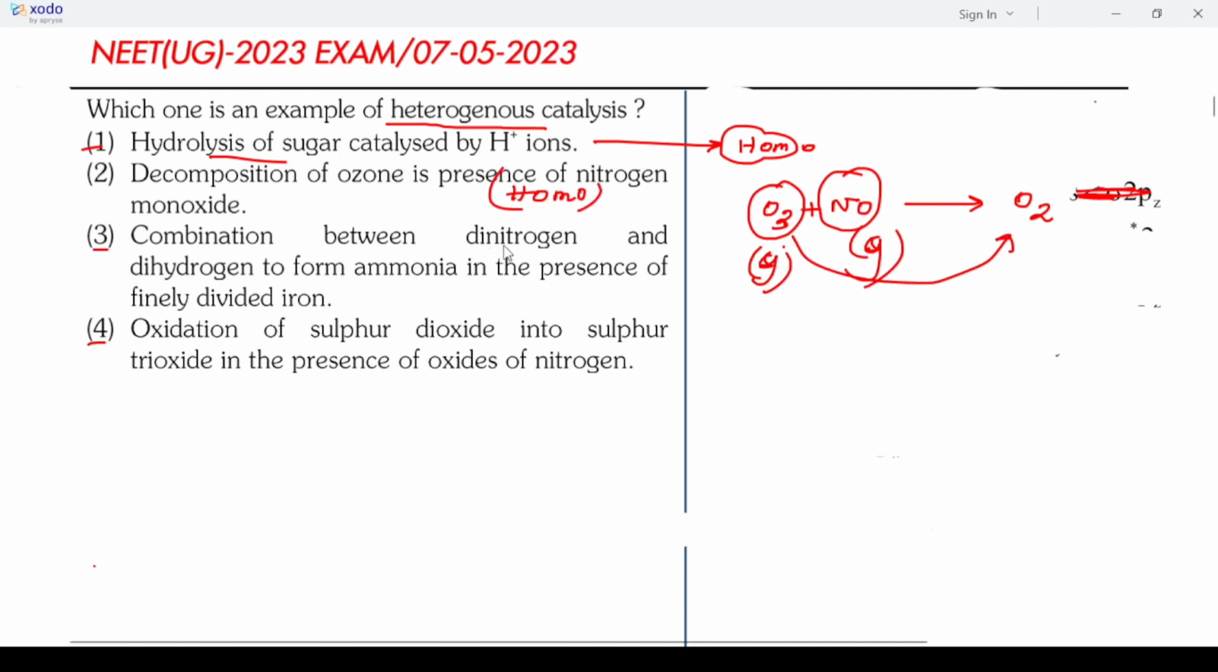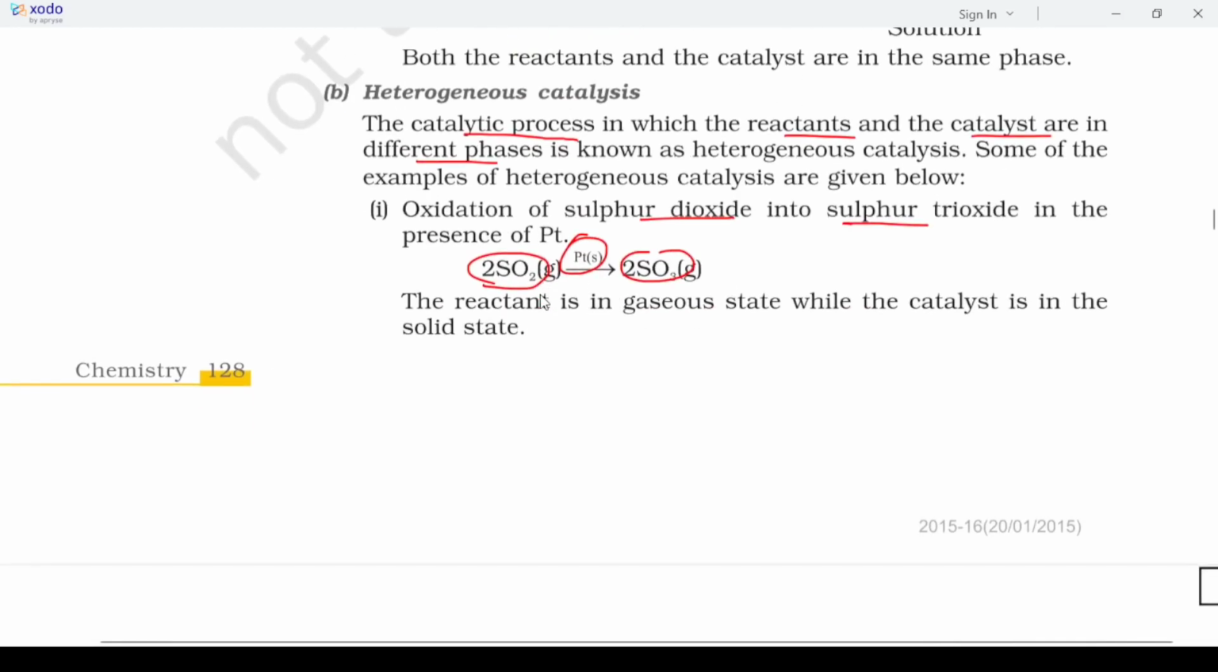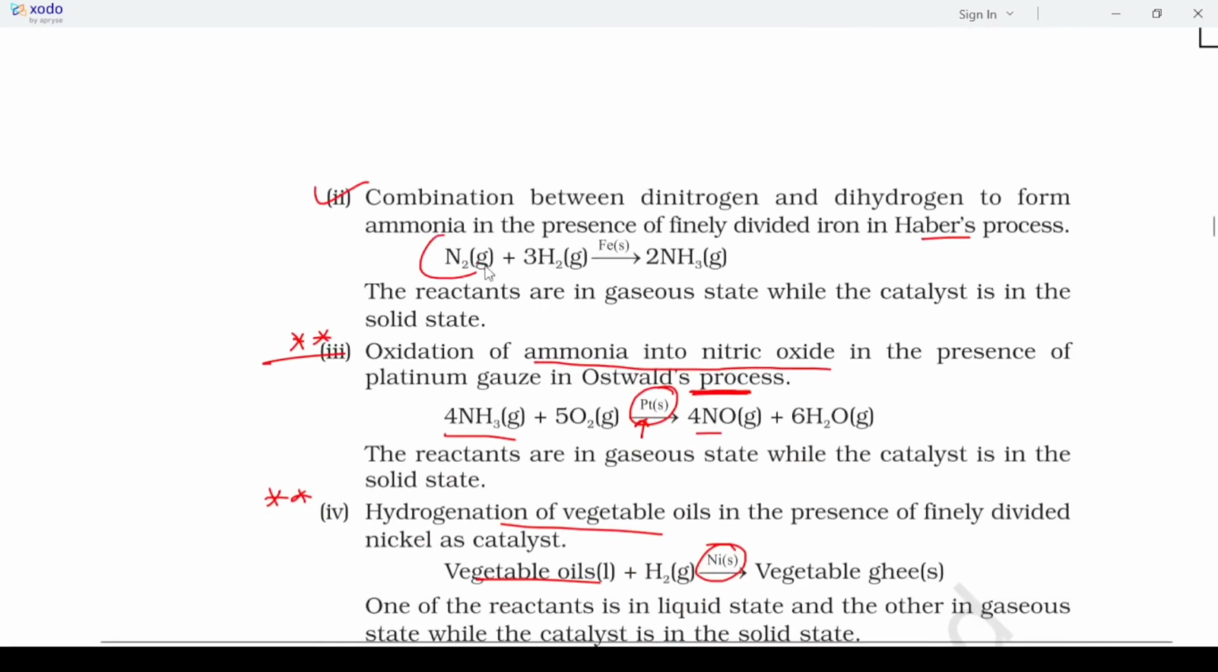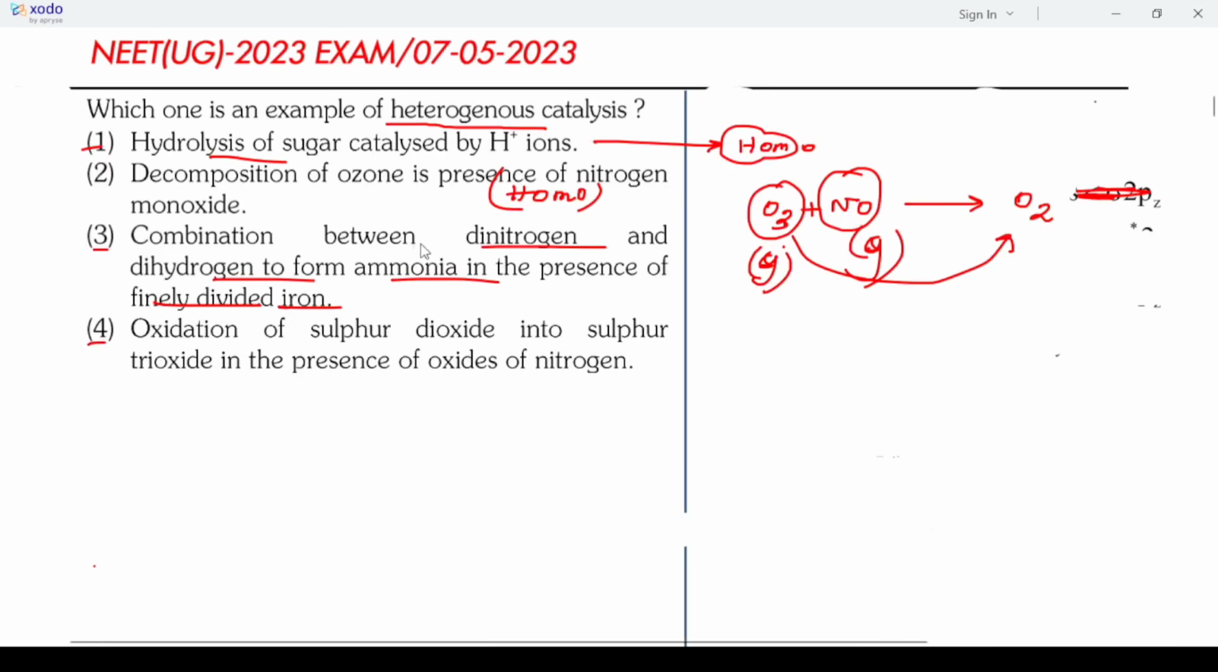And then combination of dinitrogen and dihydrogen to form ammonia in presence of finely divided iron. So you can see this is the case of a heterogeneous catalyst. Dinitrogen and dihydrogen react with each other in presence of finely divided iron, so this is a heterogeneous catalyst. So these three will be the answer. What will be the answer for this question? So 3.